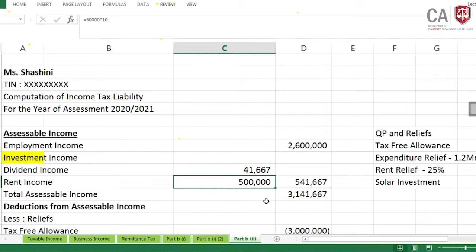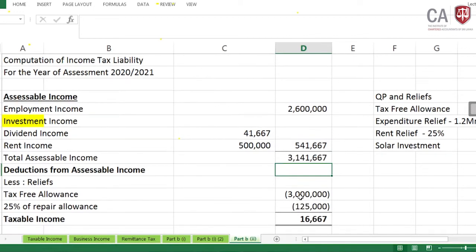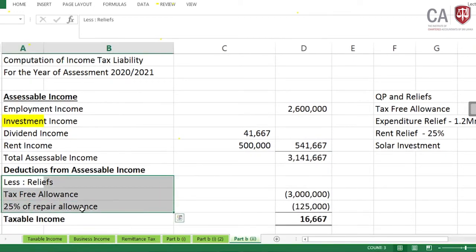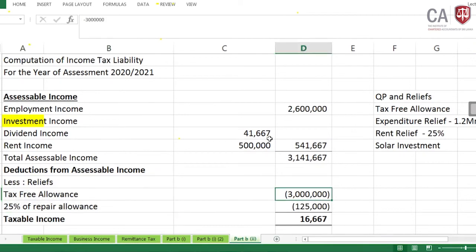Then there are 10 months. Altogether it is 451,667. This is my total assessable income. Deduction from assessable income: we don't have any qualifying payments. We have only the relief, the tax-free allowance. It's the 3 million tax-free allowance for the year of assessment, and 25% repair allowance on the rent income, which is 500,000 on that 25%.